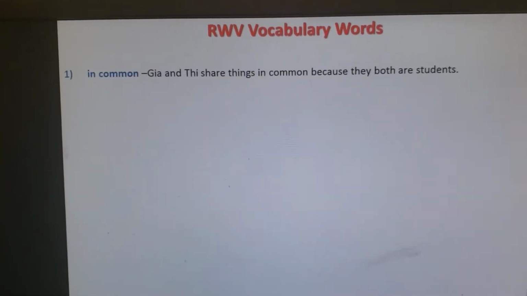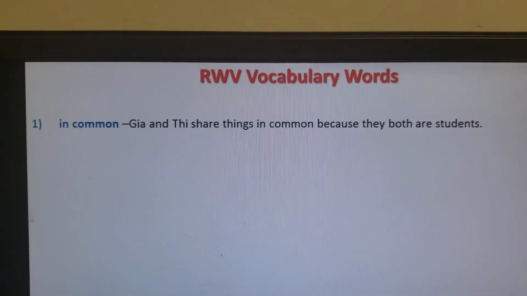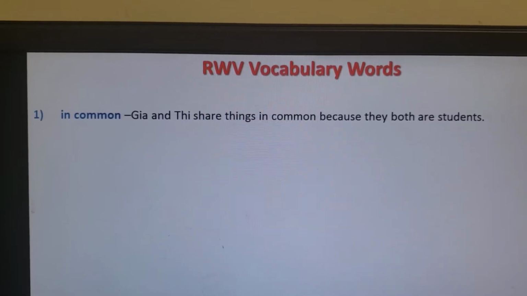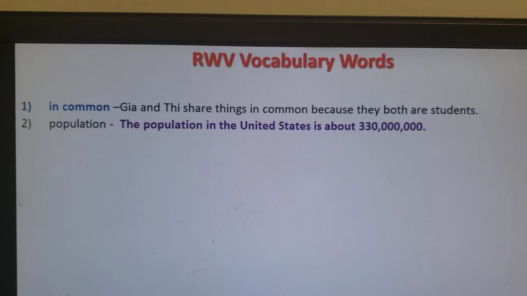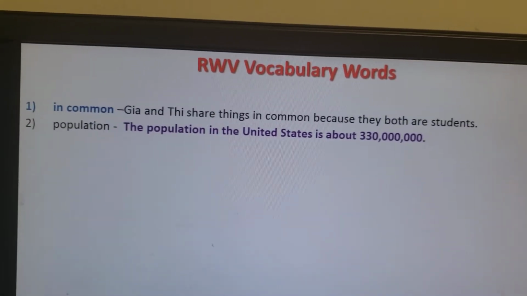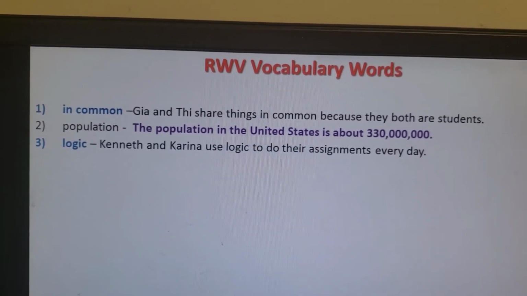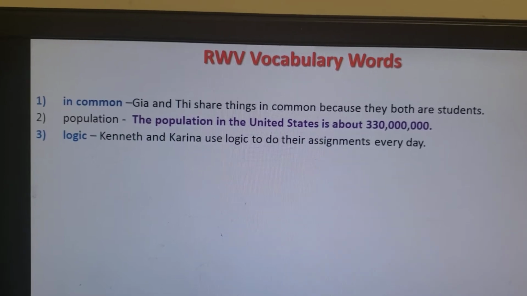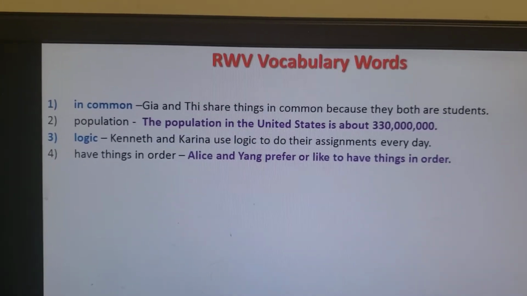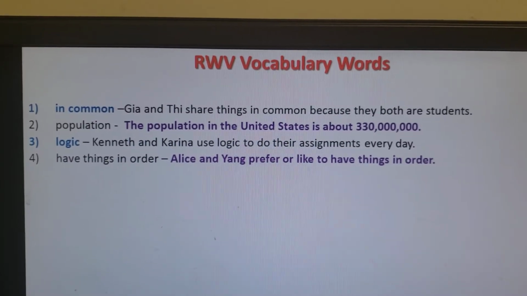So let's see if you can use the words in context. So Gia and T share some things in common because they both are students. The population of the United States is about 350 million people. Kenneth and Karina use logic to do their assignments every day. Alex and Yang prefer or like to have things in order.